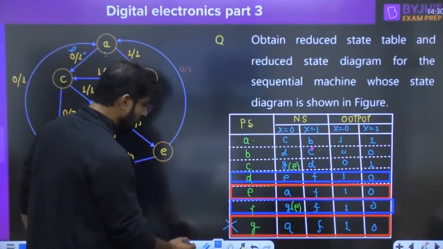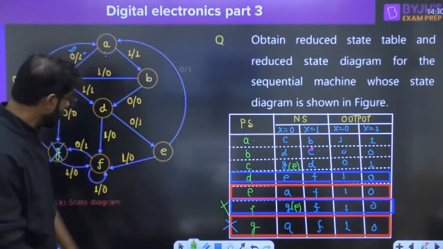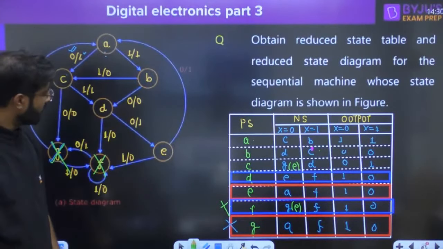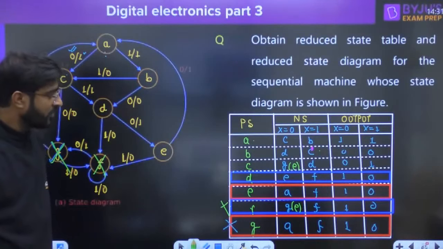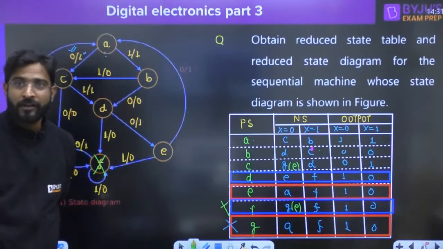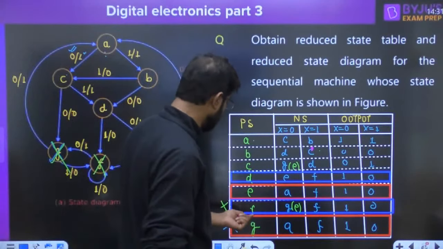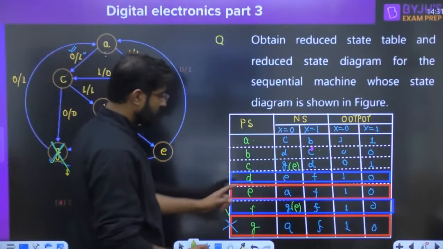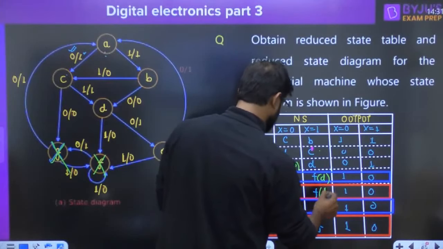So you can feel that D and F are also following the same state. So F and G are the redundant states here. Right? So we can replace the F with D only. F with D only.